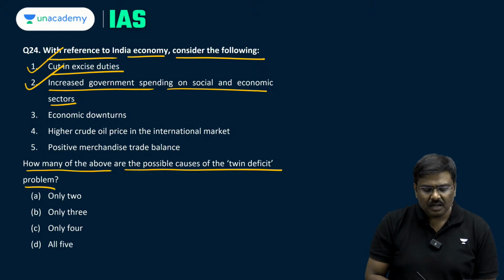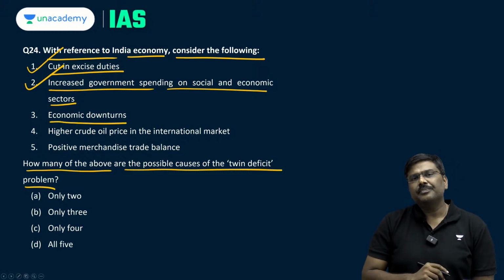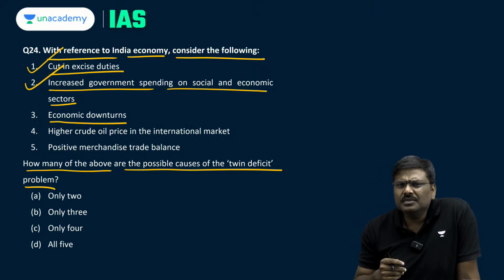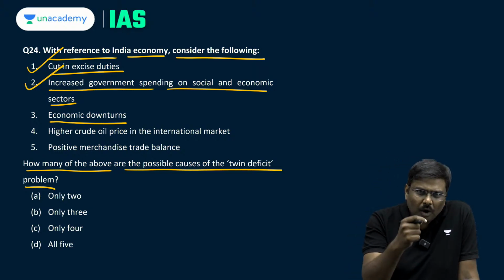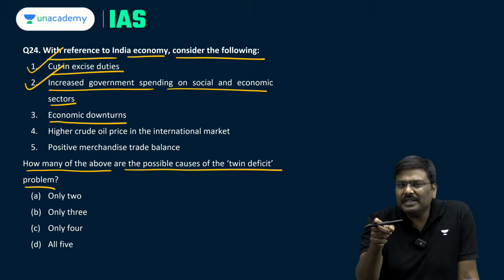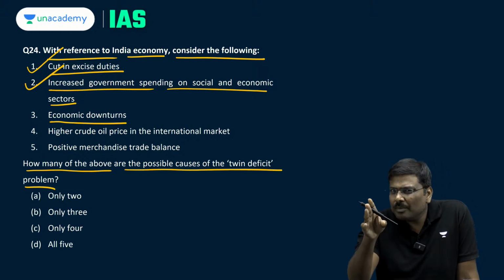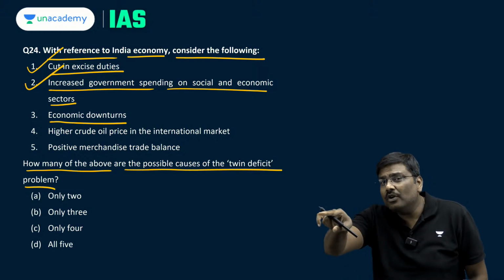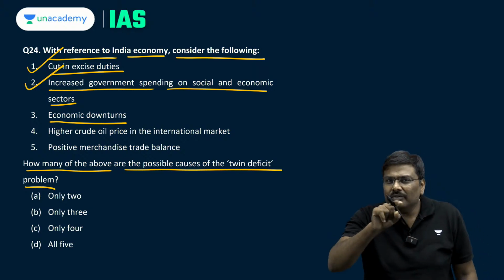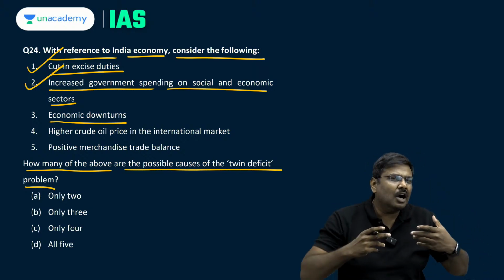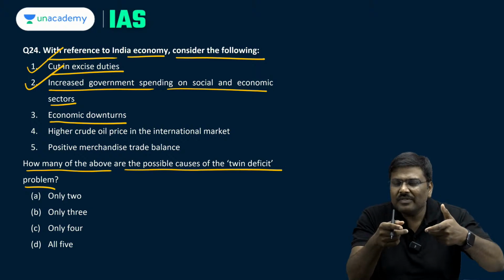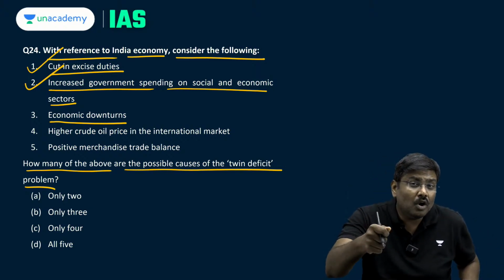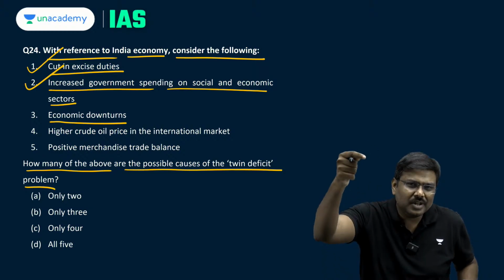Second statement is correct. Economic downturns. Whenever there is an economic downturn, generally what do you observe? You will observe that in case of an economic downturn, the economy will start suffering. Economy might enter into a slowdown and then followed by a recession. And whenever this is observed, don't you think government's duty is to revive the growth in the economy? They will have to spend more money, means revenue expenditure increases.